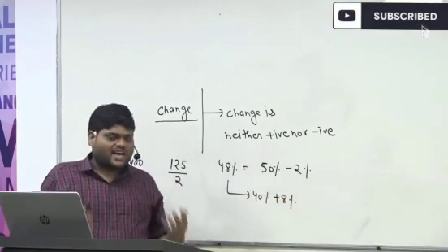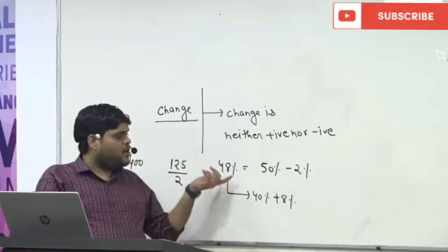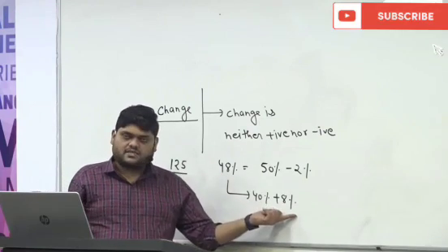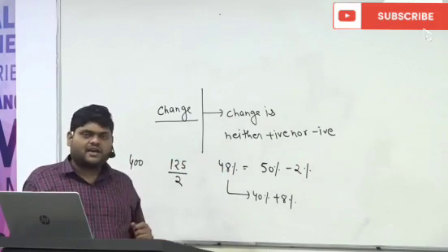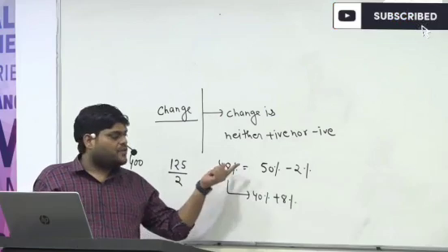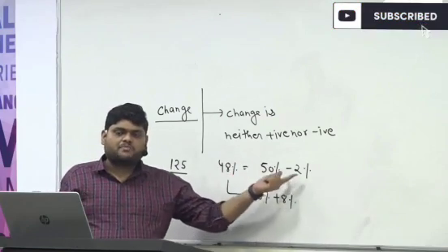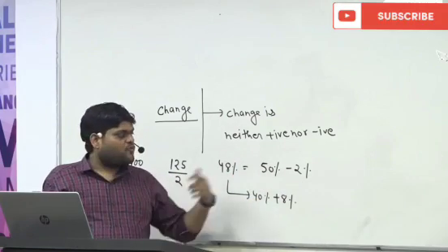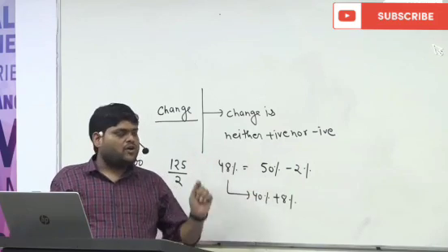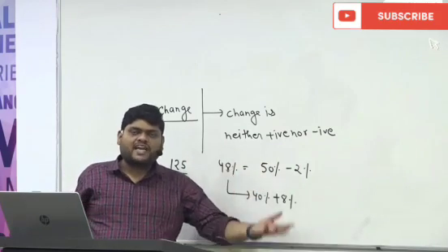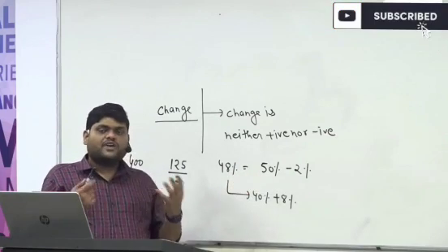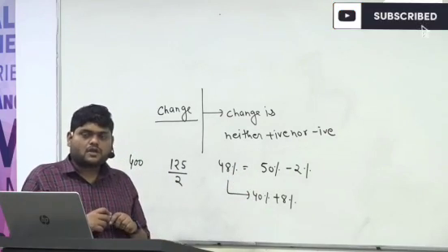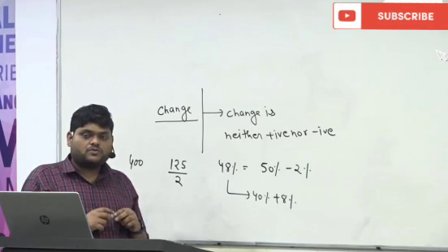That's why I ask you, don't become stereotyped. You have to always go like this. Use your brain and we can solve it in a much easier way. Like 48%, we can simply find 50% minus 2%. And why 50%? I told you, finding 50% of any number is very easy, because we can simply divide by 2.